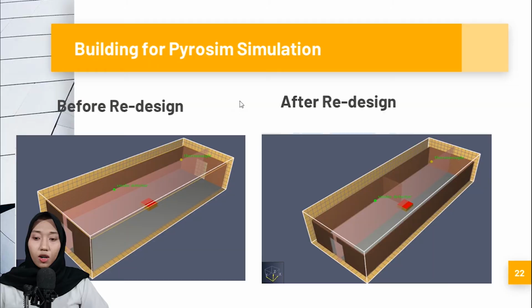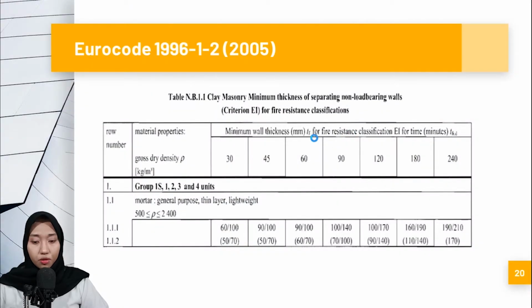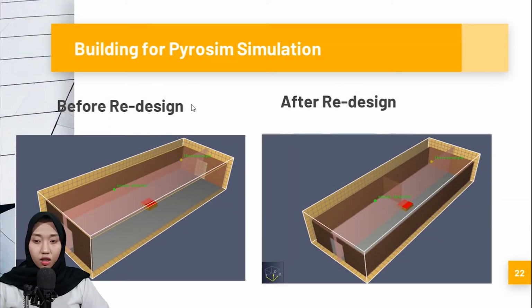This is the before. After we calculate this duration based on the minimum thickness here in the Eurocode, we can define the building. So this is the building before the redesign. This is the original. They have two openings here, a front door and a back door, which have dimensions of 5 and 7 meters.